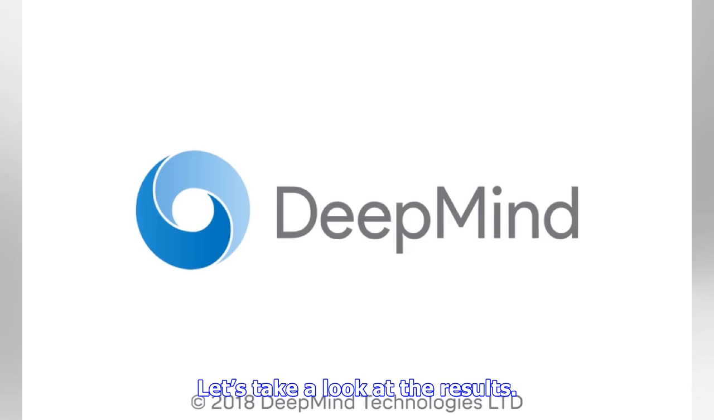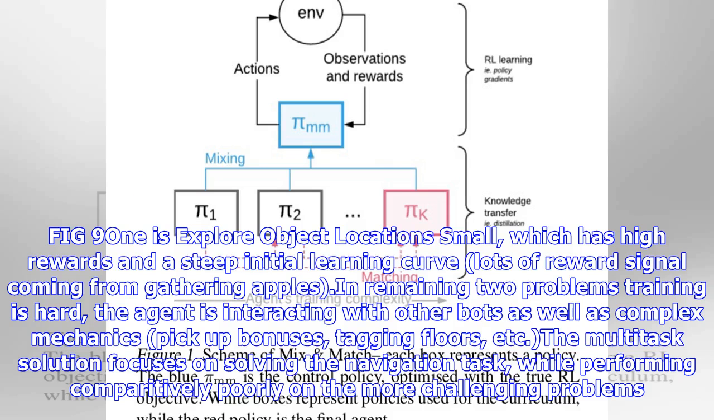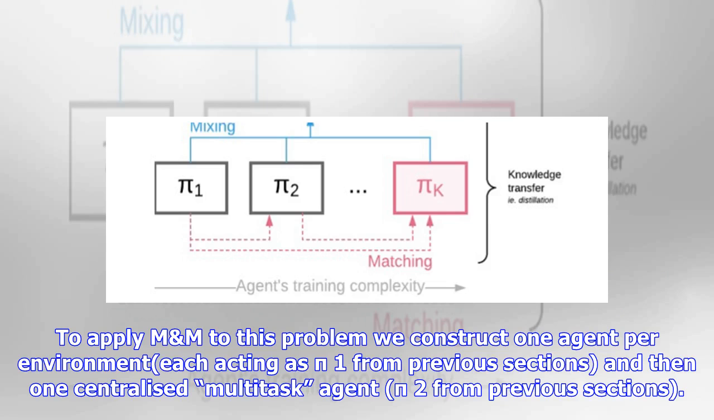Let's take a look at the results. Fig 9.1 is explore object location small, which has high rewards and a steep initial learning curve. Lots of reward signal comes from gathering apples. In the remaining two problems, training is hard. The agent is interacting with other bots as well as complex mechanics, pickup bonuses, tagging floors, etc. The multitask solution focuses on solving the navigation task, while performing comparatively poorly on the more challenging problems.